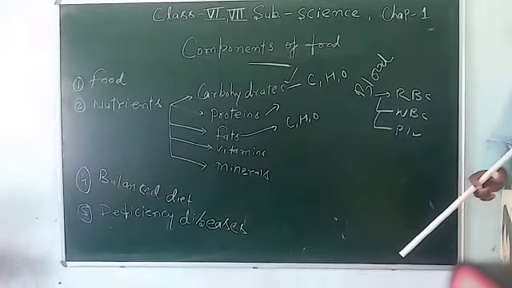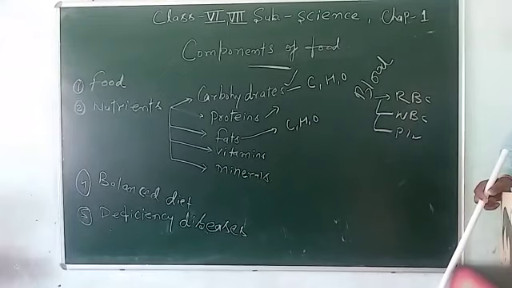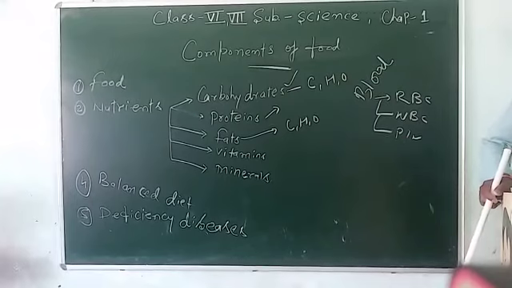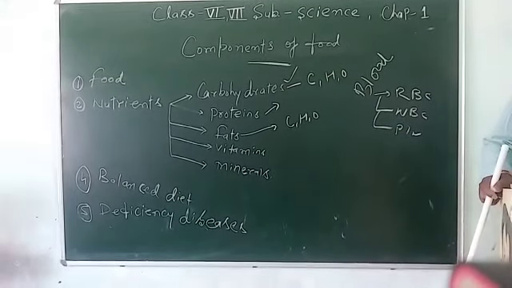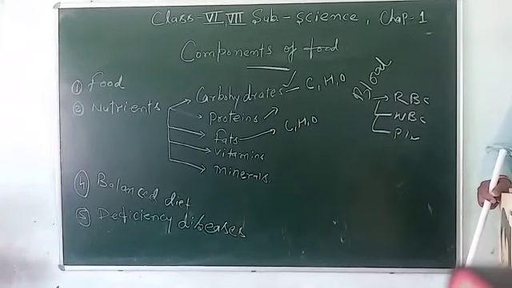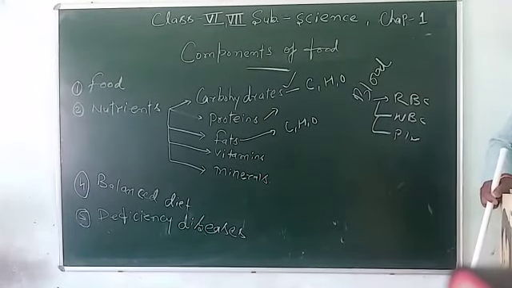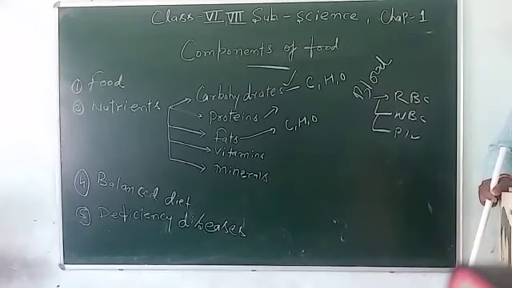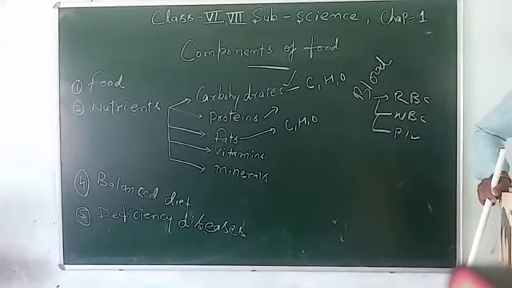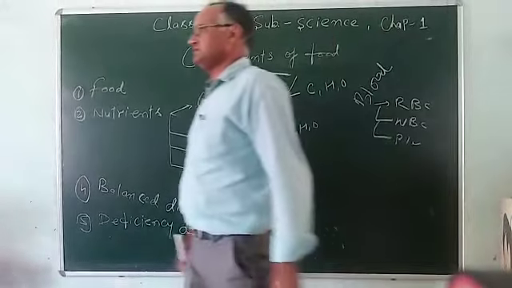Yes, the last one is the sources. Sources we already studied. The carbohydrate sources are rice, then potato, like that. In sugar, grapes, apple and banana are the most sources which provide the sugar. Fat also has carbon, hydrogen and oxygen. There are two types of fat, animal fat and plant fat.